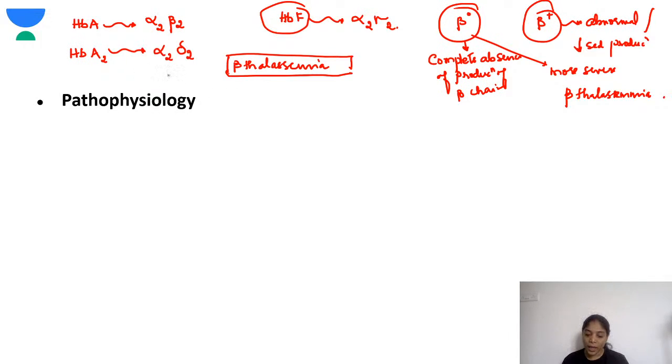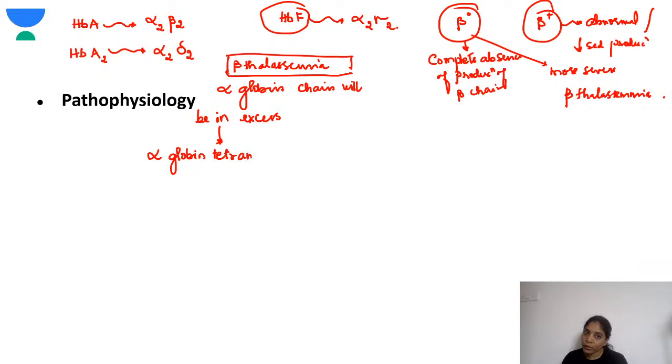The alpha globin chain will be in excess compared to the other non-alpha globin chains like the beta, delta and gamma. What happens to these alpha globin chains is that alpha globin tetramers are formed, that means four molecules.